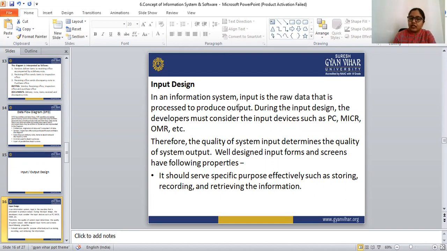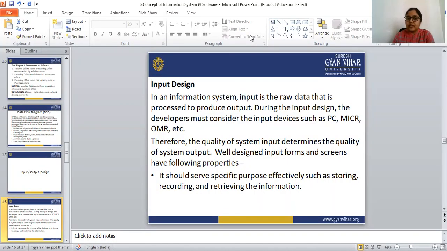Therefore, the quality of the system input determines the quality of the system output. Well-designed input forms and screens have the following properties.